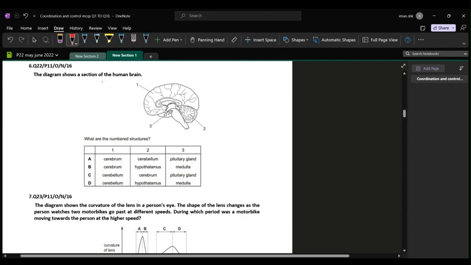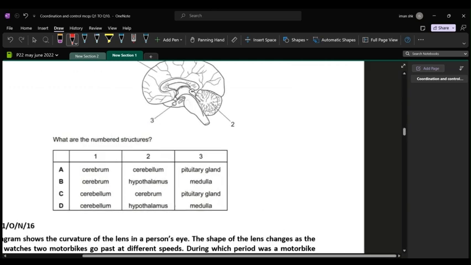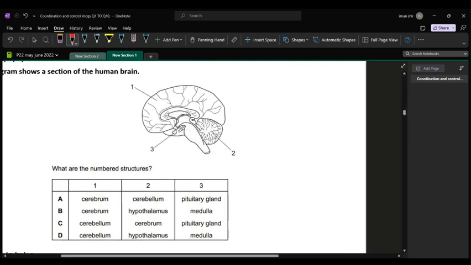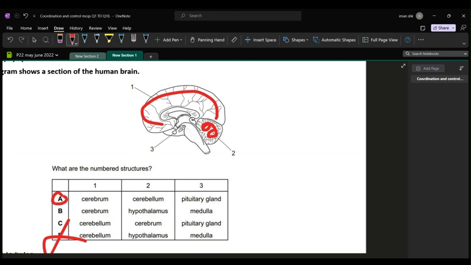Question number 6. The diagram shows a section of the human brain. What are the numbered structures? So this is really easy. Number 1 is the cerebrum. This whole is the cerebrum, which is involved in motor function, cognition and these things. So that means A or B can be the option, C and D cannot be. The cerebellum is this part. And the option that calls 2 the cerebellum is only option A. Hypothalamus is this and this is your pituitary gland. So A is the correct option.